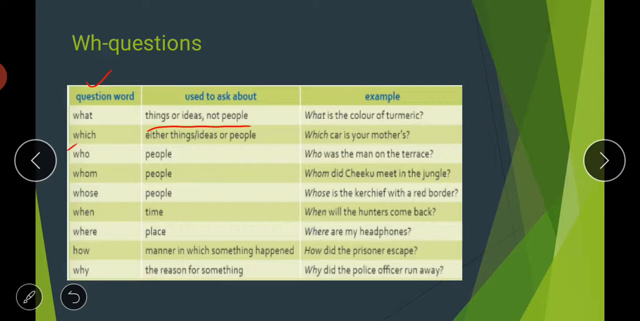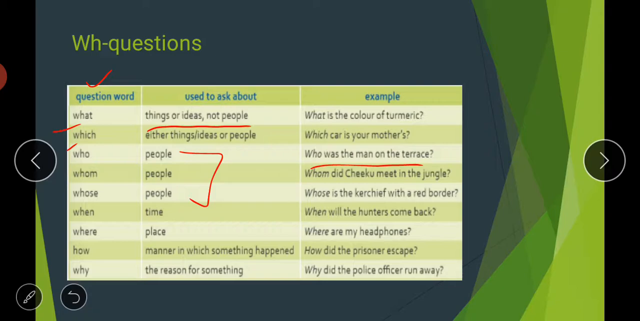Then comes the word who, which is used basically in case of people. Who is your teacher? Who is your class in charge? Who was the man on the terrace? Like this you can use this word who. Then comes whom, again in case of people. Whom did Chiku meet in the jungle? Then comes the word whose, and whose again is used in case of people. Whose is the kerchief with a red border? So like this you can use the words who, whom and whose. All three are used with people.